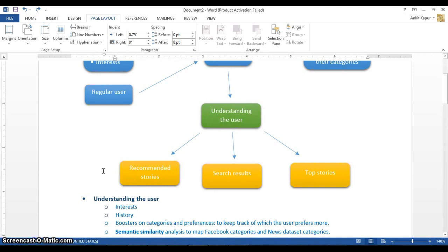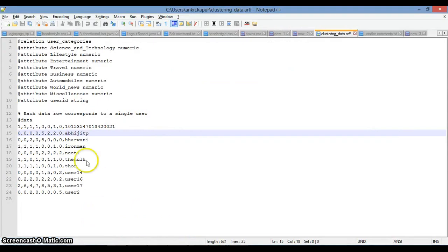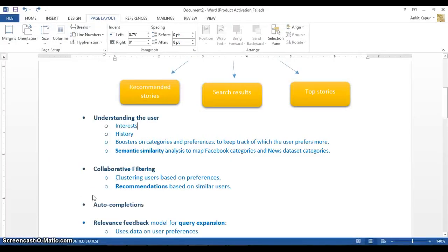Users who have the same kind of interests as me, who are interested in the same categories of news, will basically become my similar users. And how we've done this is by using collaborative filtering. So what we do is we cluster users based on their preferences, and we've done this using Weka. We have all the preferences for each user, and the clustering algorithm basically segregates these users into clusters.